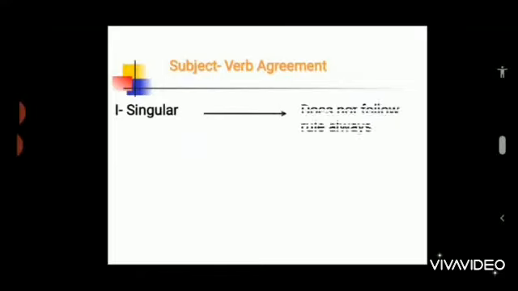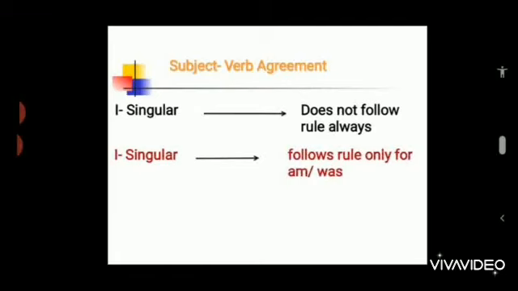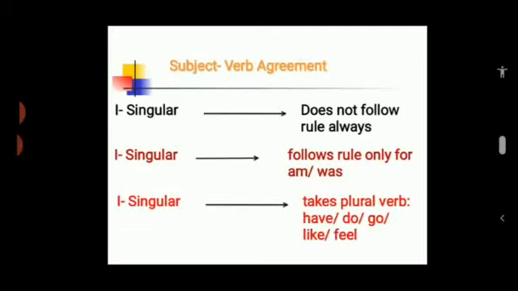I is an exception. That means I is different and does not follow the rule always. With helping verbs am and was, it follows the rule as both am and was are singular verbs. But I takes the plural verbs have, do, go, like, feel, even though it is singular.